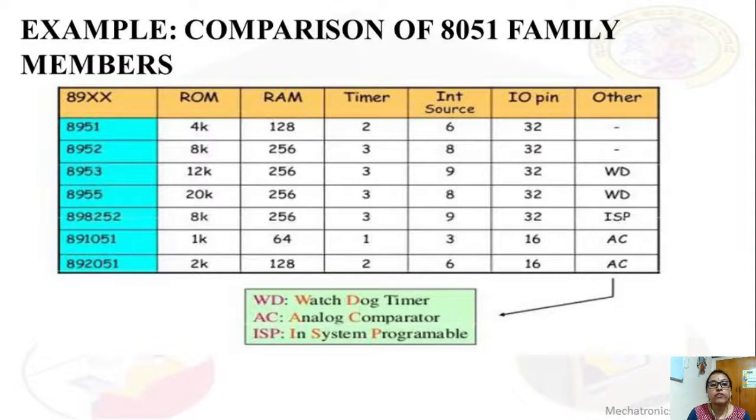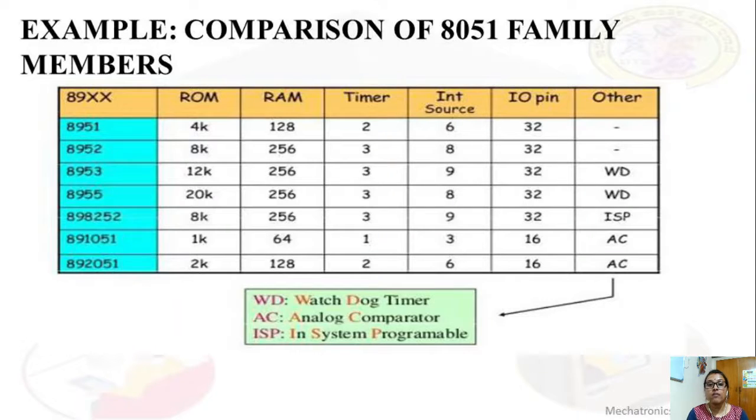We can compare 8051, 52, 53 by how much amount of RAM and ROM is present, how many timers, how many interrupt sources, what is the amount of input output pins, and whether watchdog timer, analog comparator and in-system programmability are present or not.